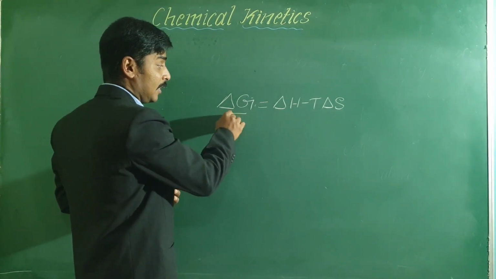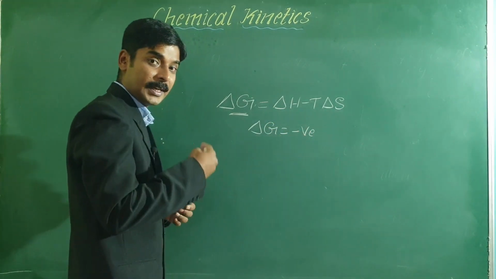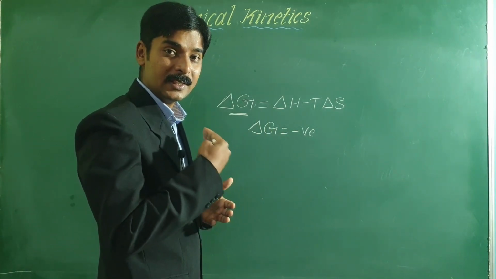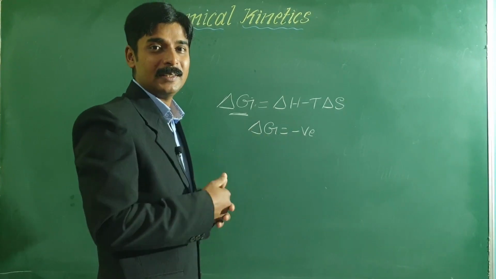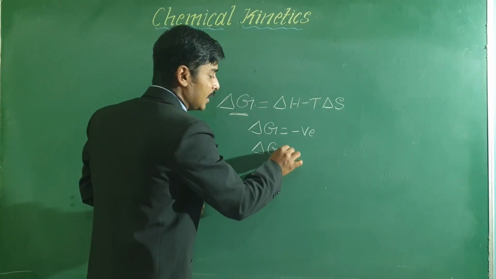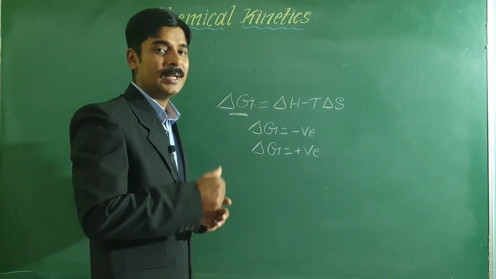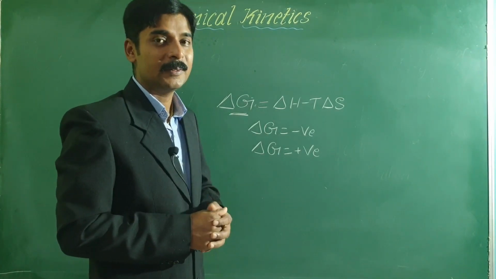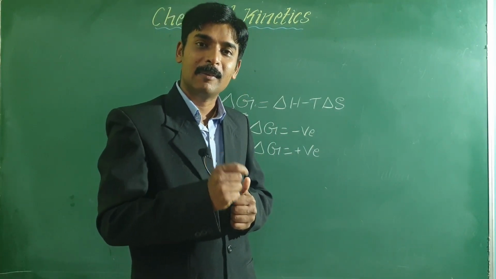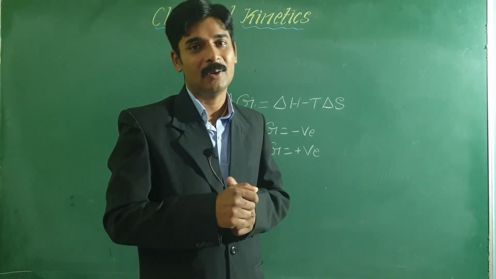If for any reaction delta G is negative, if a reaction proceeds with decrease in the free energy change, then the reaction is feasible, it is spontaneous, it will take place by itself. If delta G is positive, then the reaction is non-spontaneous, that is the reaction is not feasible. So by studying thermodynamics, you will be able to predict whether the chemical reaction will take place or not, whether it is feasible or not.